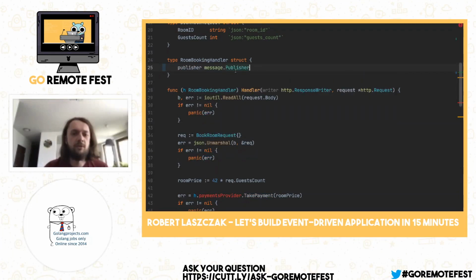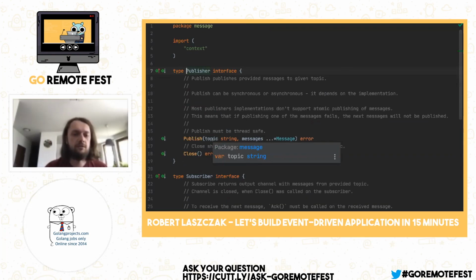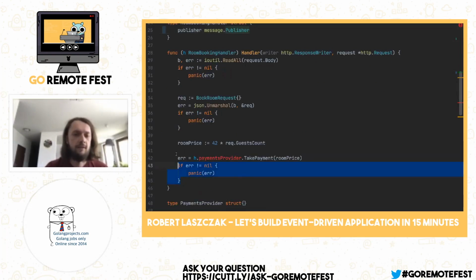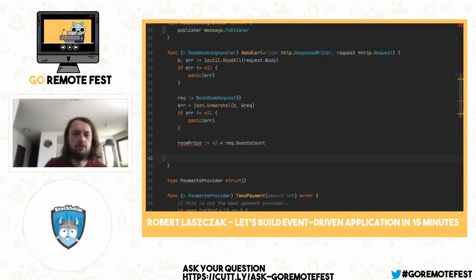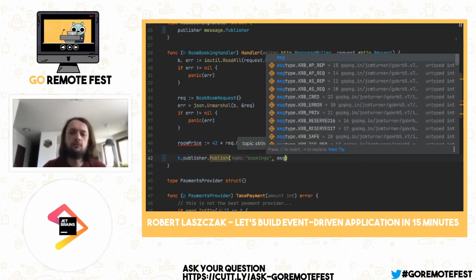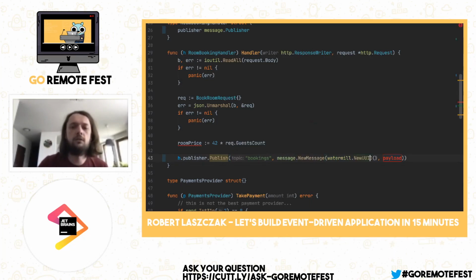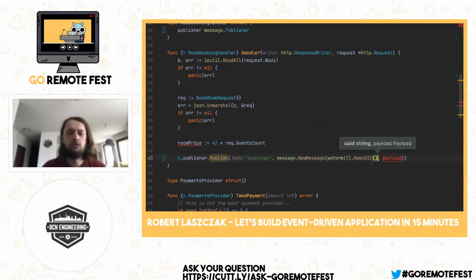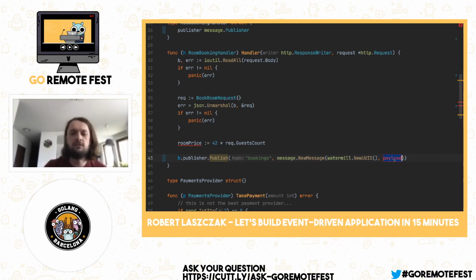So you may remember this interface. This is the Watermill publisher interface, and we don't need this guy now. So publisher publish. Let's publish it to topic bookings. And we need to have a message. Okay, and this is a Watermill message. So what do we need to have in a minimal Watermill message? We need to have a UID, and we need to have a payload. So UID can be any string, basically. It can be even an empty string, but I can imagine that probably it will not be the easiest one to debug. And we also provide a payload. And payload is just a slice of bytes. So we can put anything here.